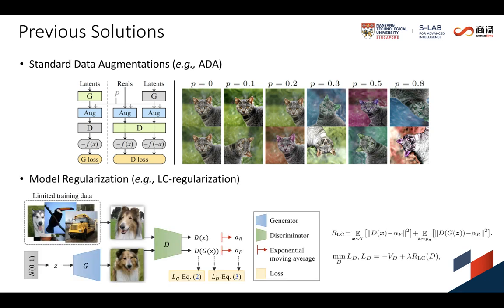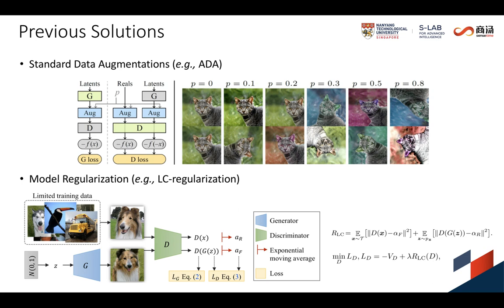Another type of solution is model regularization. Previous relevant strategies on regularizing GANs are designed for various goals, either for stabilizing training or preventing mode collapse. Under the limited data setting, a very recent study proposes an LC regularization term to regulate the discriminator predictions using two exponential moving average variables that track the discriminator outputs throughout training. Compared to model regularization, our method is more adaptive to fit different settings and training status without manual tuning.